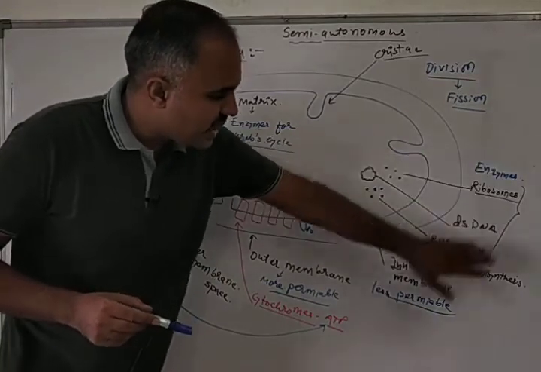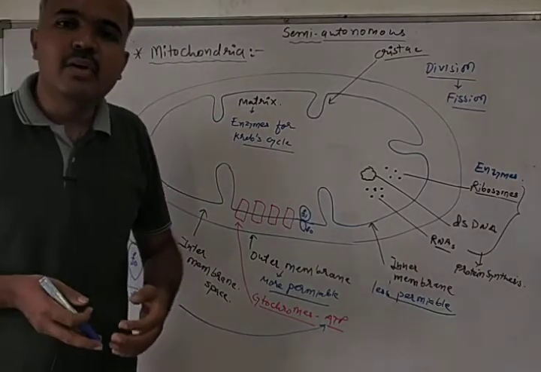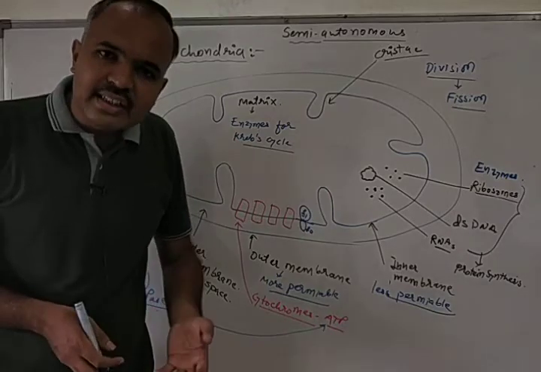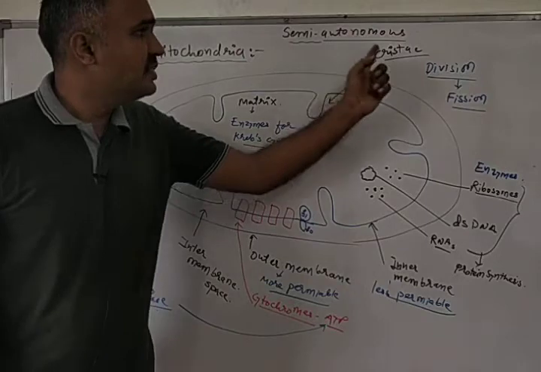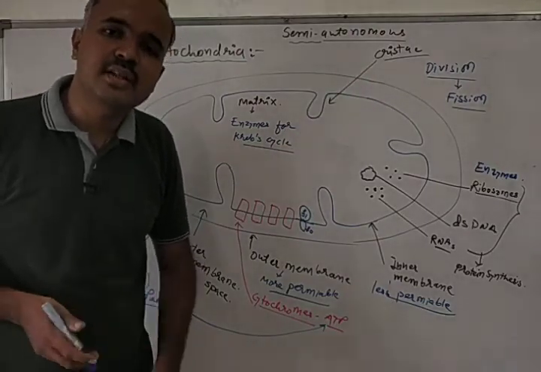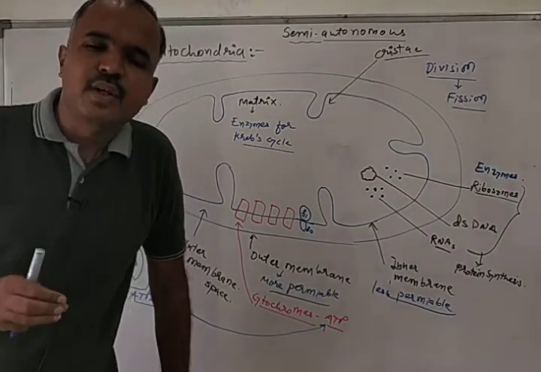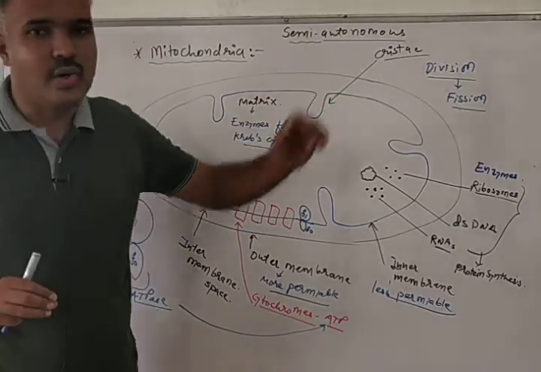All these together help in protein synthesis. For some protein requirement, mitochondria is dependent on the nucleus, whereas some protein it can synthesize on its own, and that's why mitochondria is known as a semi-autonomous organelle. Some of the protein it can synthesize on its own, whereas for some protein it is dependent on the nucleus. That's why it is semi-autonomous.